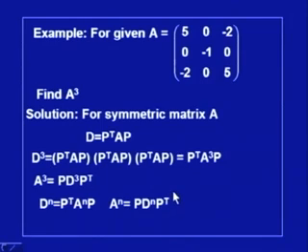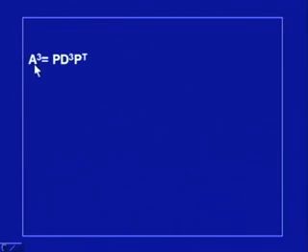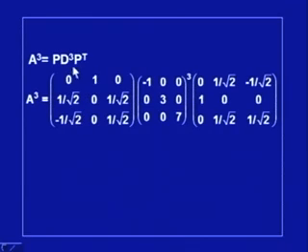So, I apply this to calculate A cube. A cube is P D cube P transpose, and this P I have already computed in my earlier example, and the eigenvalues are -1, 3 and 7. So, one can very easily compute D cube: minus 1 raised to power 3, 3 raised to power 3 and 7 raised to power 3, and these 3 matrices are to be multiplied to get A cube. Whatever the value of n may be, 3, 10, 20, whatever it may be, I have to get only this product, and that is how we get A cube.